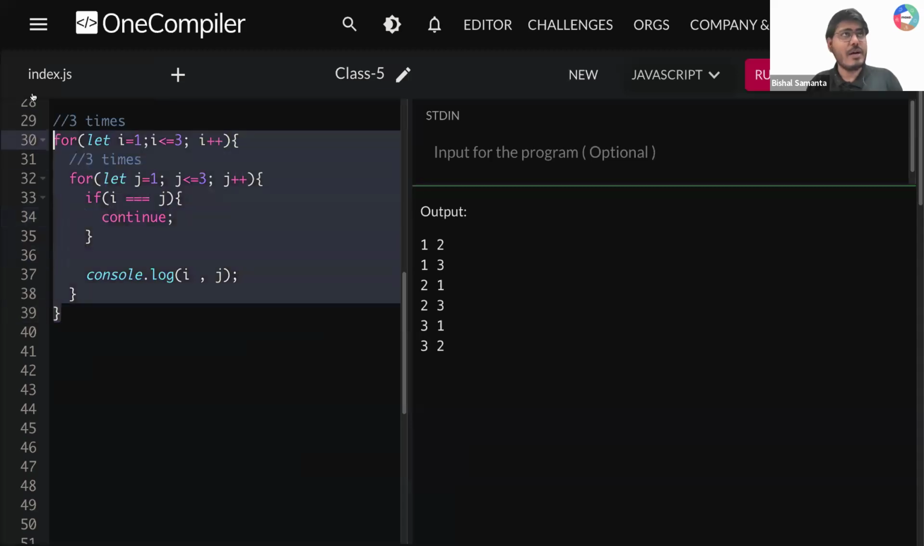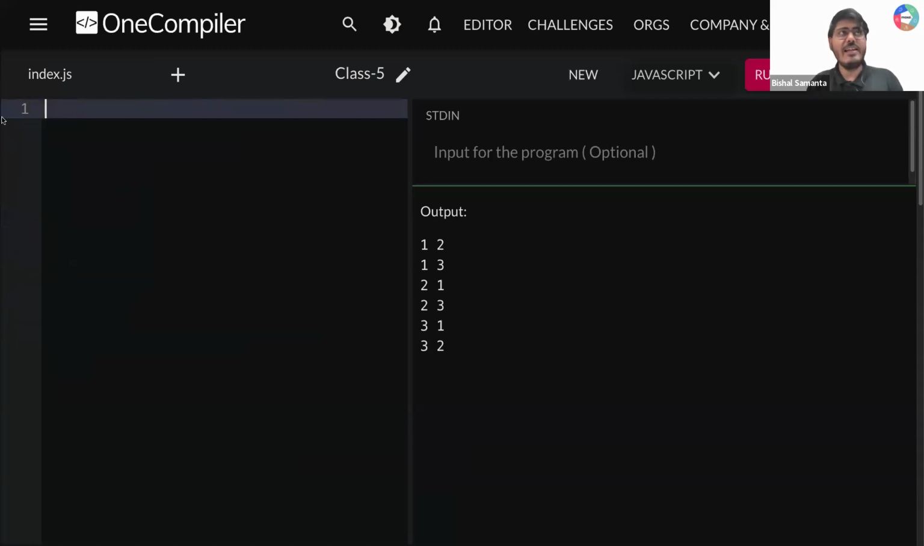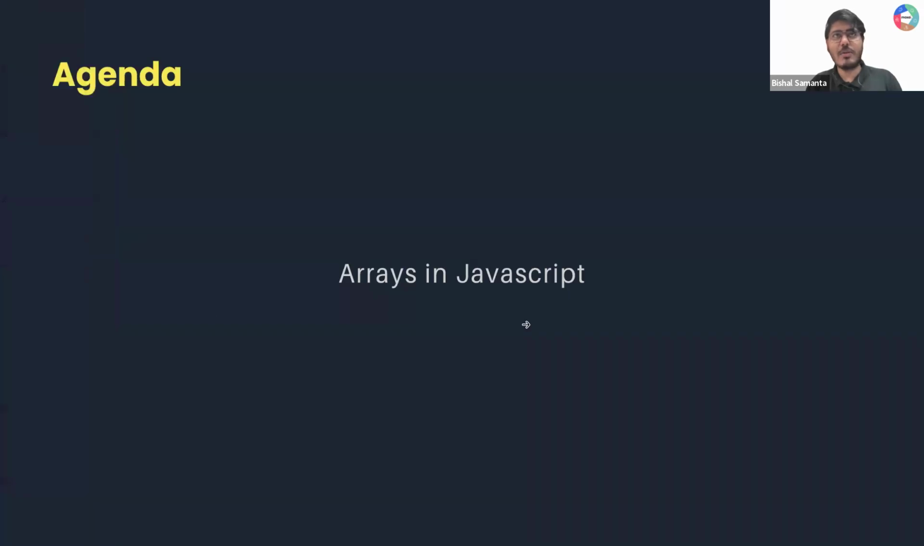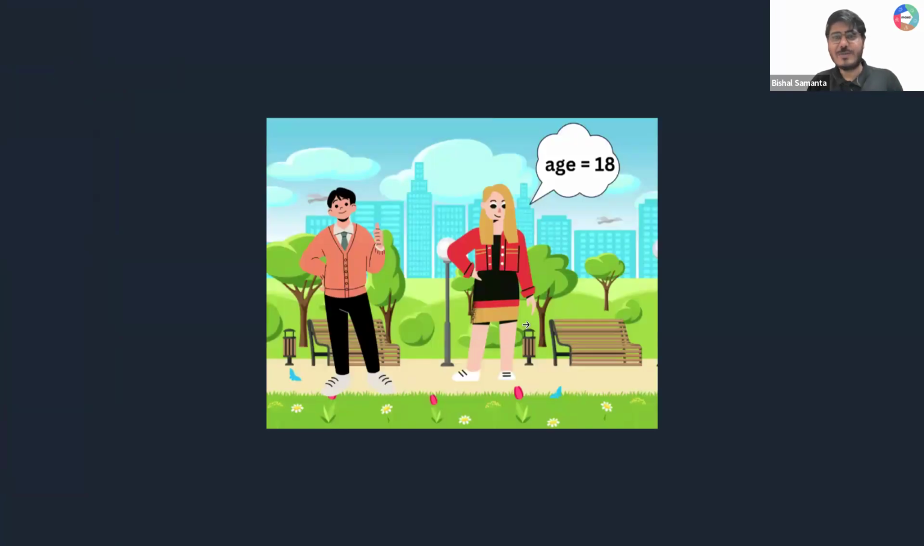Chalo. So let me comment out here, okay, and then let's move to today's interesting topic, guys. Okay, we are going to learn about array in JavaScript. Okay, chalo. Let's start. Okay, everyone ready? Can you quickly confirm? Use pen and paper. Let's start with today's journey, guys.